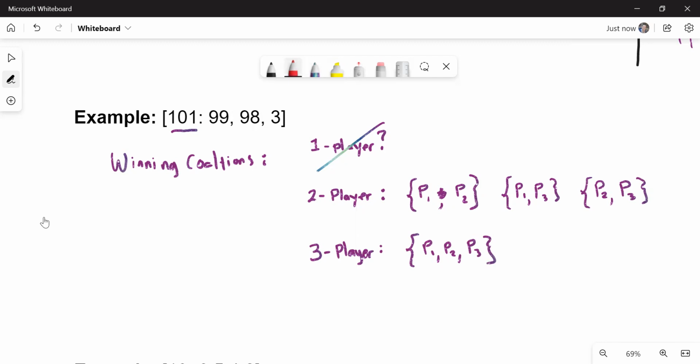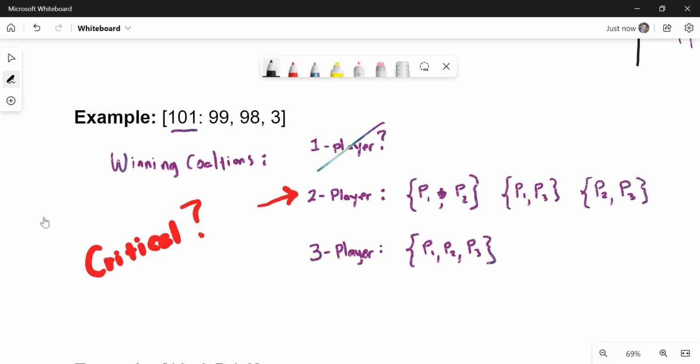Let's identify who's critical. All right. I'm going to circle them, or highlight them, actually, if they're critical. How are they critical? They're critical if when they are gone, there's not enough votes. And that would be true for any of the 2-player votes. If you take any one of these people out of the 2-player votes, there's not enough votes. I'll give you an example of what I mean.